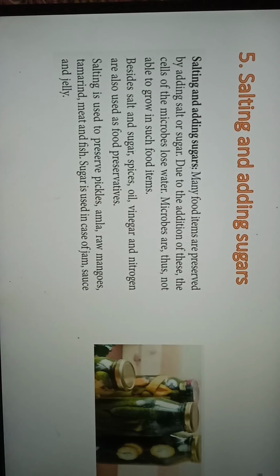When we are putting salt or sugar to these food items, then the cells of the microbes which are found in that particular food item, they lose water. Okay, they give out water. So when they are losing water, then the microbes are not able to grow in such food items.